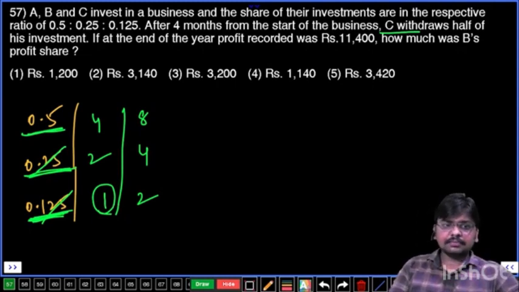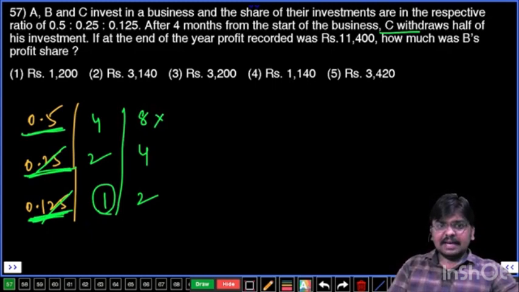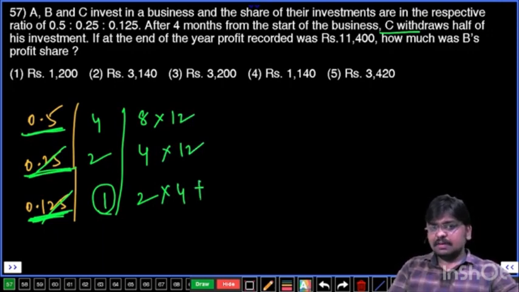Okay. Now their time periods are going to be 12 months, 12 months. And here for C, after 4 months, he has withdrawn something. So his initial investment will be there for 4 months only. And he has withdrawn half value, right? Out of 2, what is half value? 1. So 1 rupee withdrawn means 1 rupee will be there, and that will be there for 8 months.